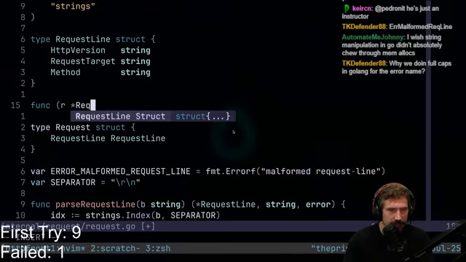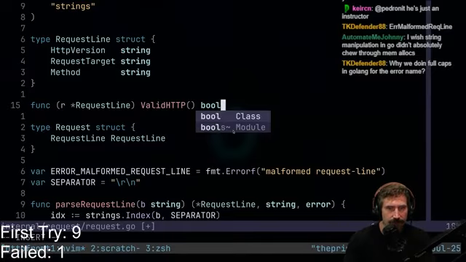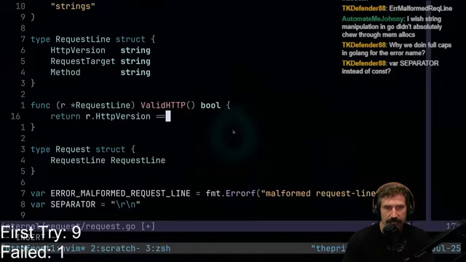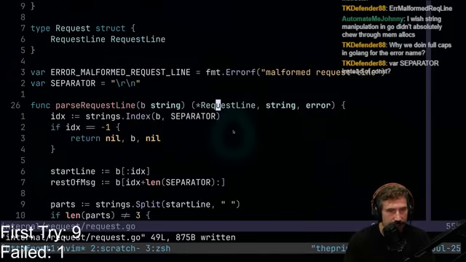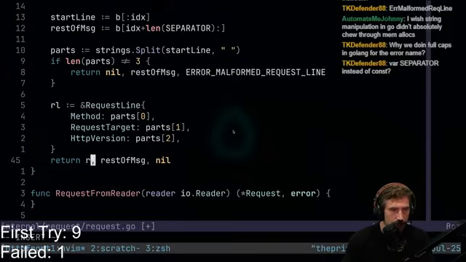I'll go like this, request line, and I go valid HTTP, and then we'll have a boolean right here, and I'll go like this, r.httpVersion return, and we're just going to have it strictly equal HTTP version 1.1. There is nothing else that it can do, right? Our request line equals this one, return RL, bam, bam.